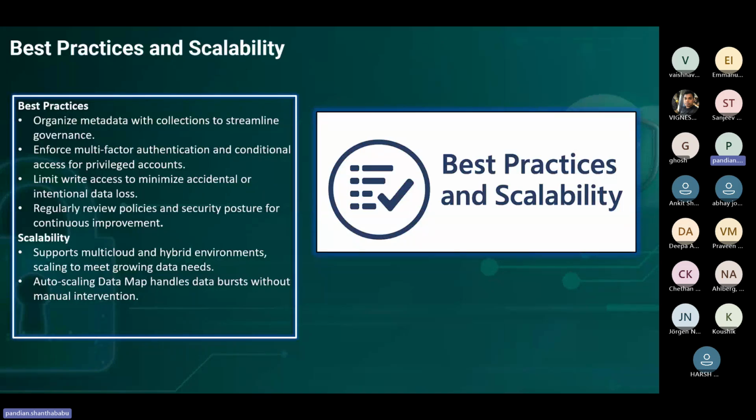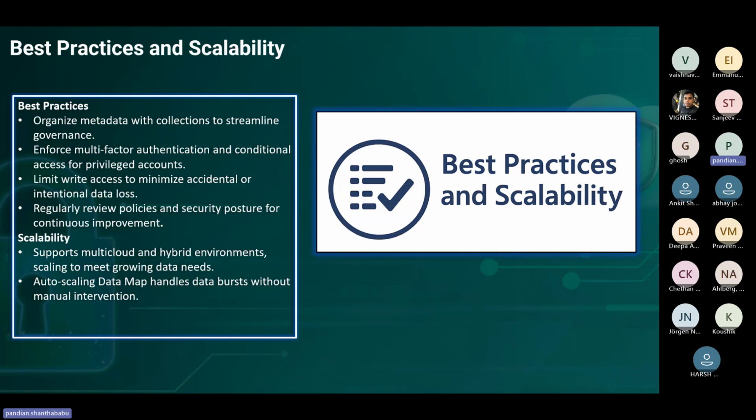Of course, as I mentioned, once we form the data governance body, at least monthly they have to connect, or at minimum quarterly, to understand what they are doing and how they are doing it. Why am I saying this? Because some person may move out of the organization, or move from one department to another. So they have to capture where they are moving, take care of their access, and remove the access, all those aspects. And scalability support, yes, of course, support for multi-cloud, and it supports auto scaling.